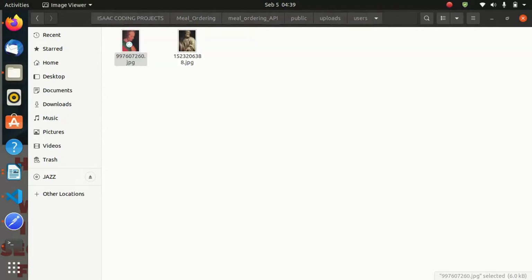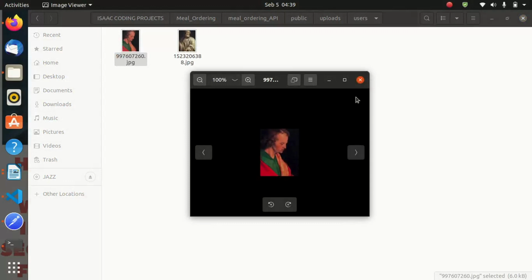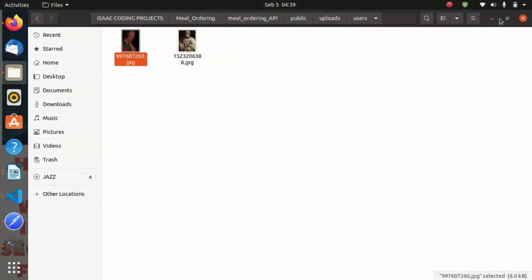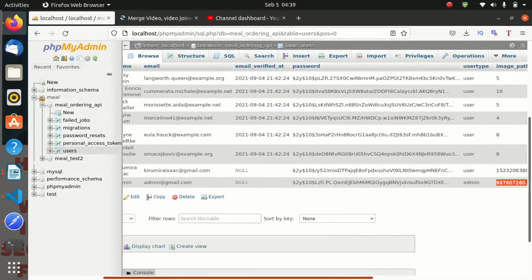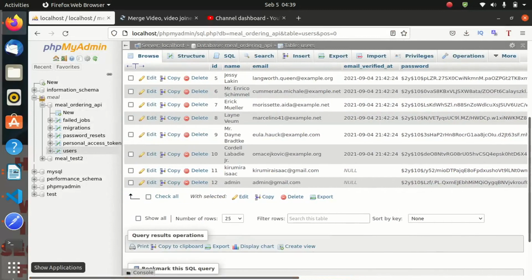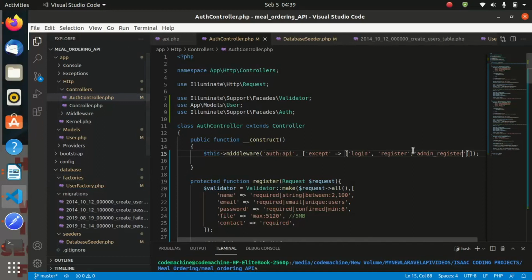Perfect. This is the photo we have uploaded for the administrator. So now that we are seeing our admin registration endpoint is working, let us go ahead and implement another endpoint, and our next endpoint is going to be for the user profile.